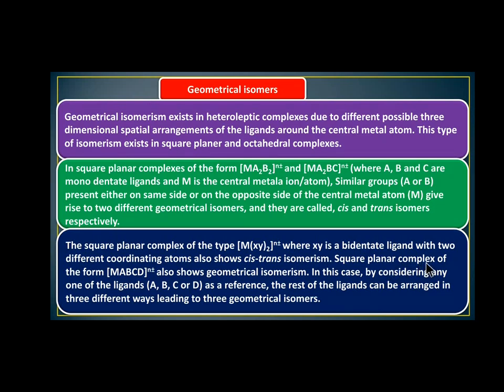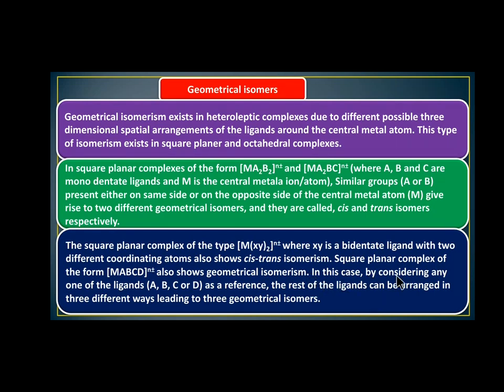The square planar complexes of the form M A B C D with charge also show geometrical isomerism.